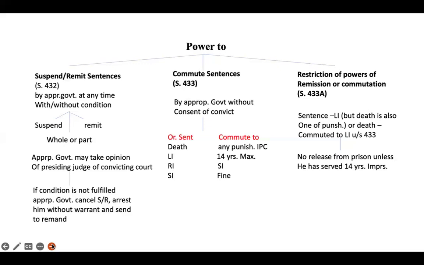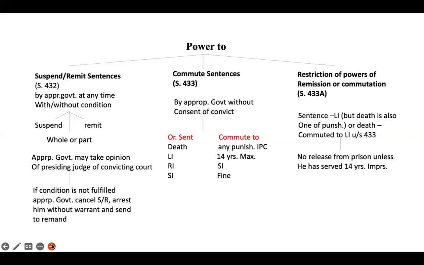If any condition on which a sentence has been remitted or suspended is not complied with, then the appropriate government may cancel the suspension or remission of such sentence and direct the police to arrest the person and remand him to undergo the remaining unexpired portion of the sentence.